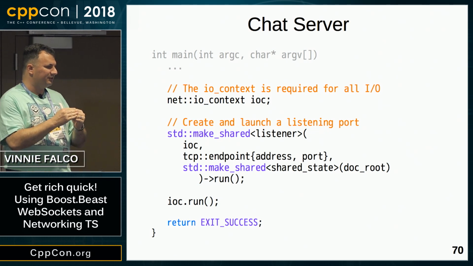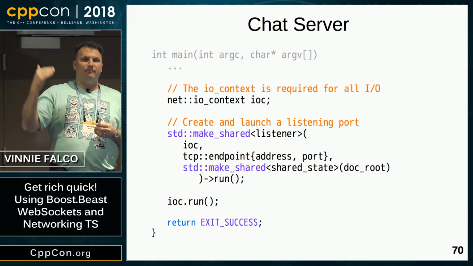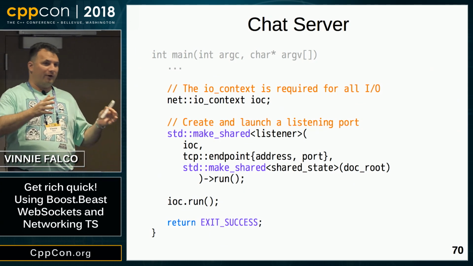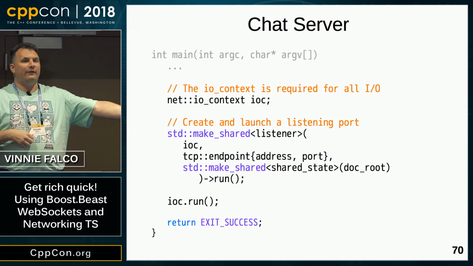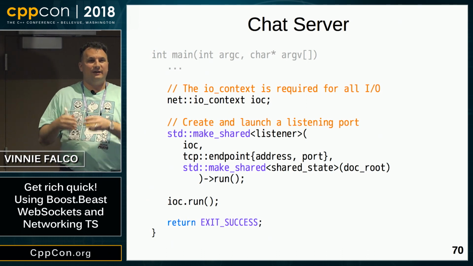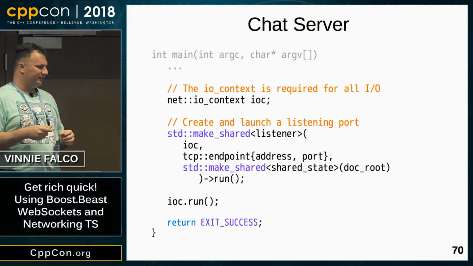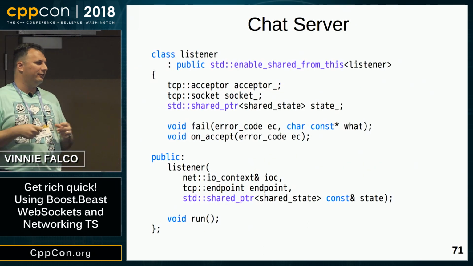So we create the listener, then we call io_context run. At this point, the main thread of execution, which thus far is the only thread in the entire program, is going to be blocked on that run. And at that point, Networking TS takes over the thread, and it uses it to invoke our completion handlers. So that's main.